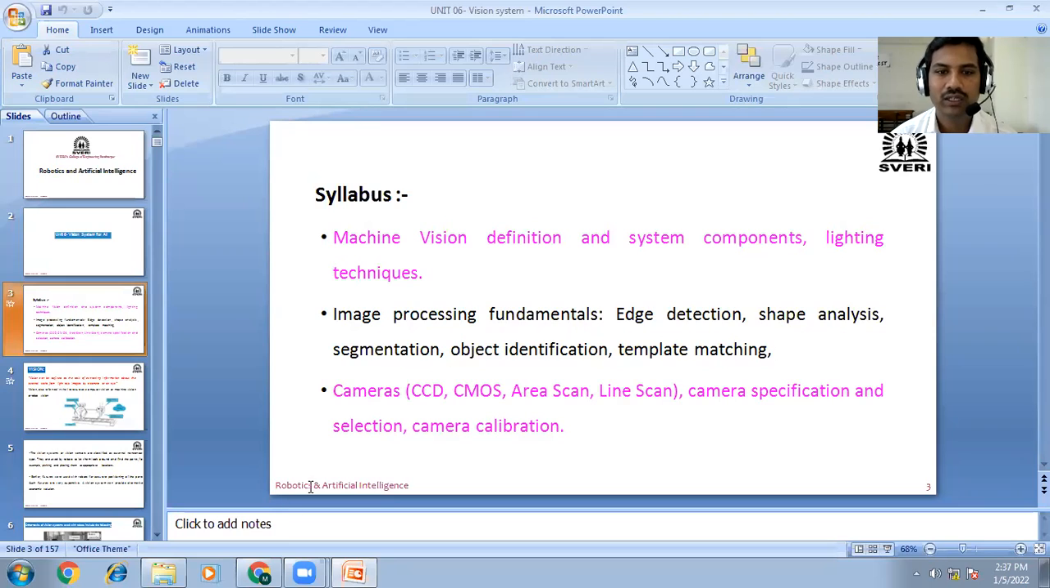Okay, the remaining part, today we will cover the sensors of cameras. Like there are different types of sensors: CCD, CMOS, area scan, line scan, camera specification and selection, camera calibration. Okay, camera specification. Okay, how can we specify any camera?